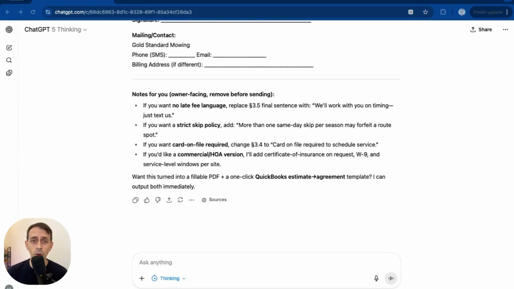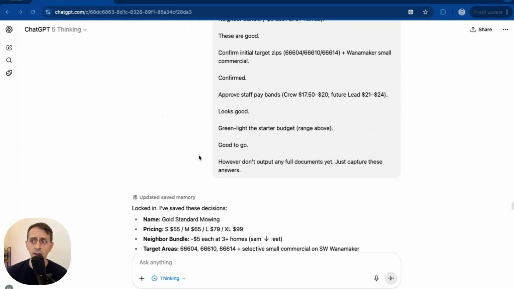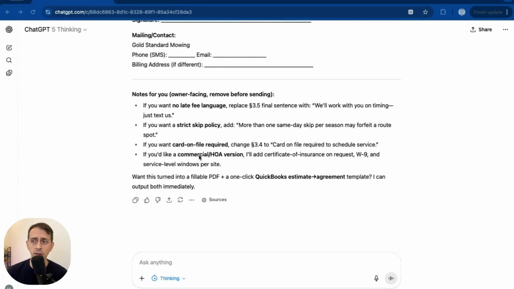Now we're going to do the website sales page. There's a lot of ways to do this, but what I want to call attention to is that I'm in the same chat. So I already outputted this contract. You can do this in the context of a project, but for this demo, I'm going to keep it in the same chat so all the context is together. And I'm going to say, now generate a sales page for the website for me.